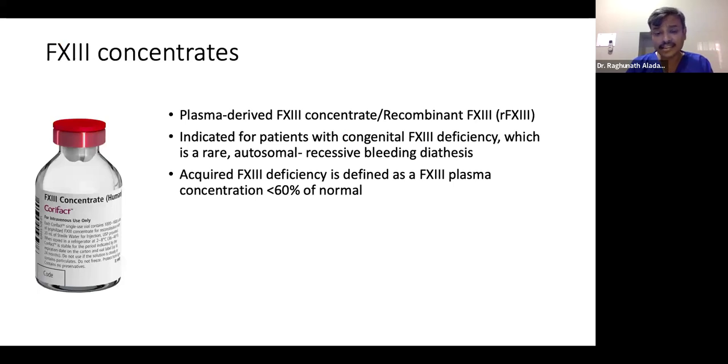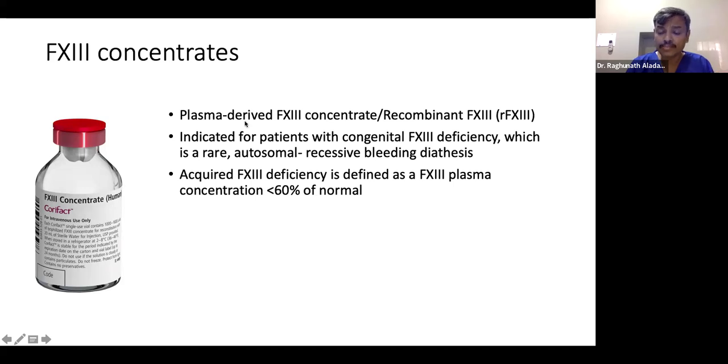So factor 13 is another few points actually. We all know that factor 13 is also an important factor for the polymerization of fibrinogen to fibrin. But somehow in some patients, in spite of all the measures, there will be continued bleeding, especially in case of orthopedic surgery, even in cardiac surgery. There they found factor 13 deficiency, that is called acquired factor 13 deficiency, when it is defined as factor 13 plasma content less than 60% of normal.